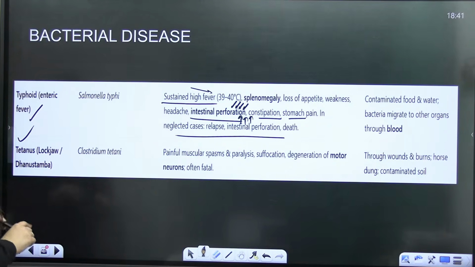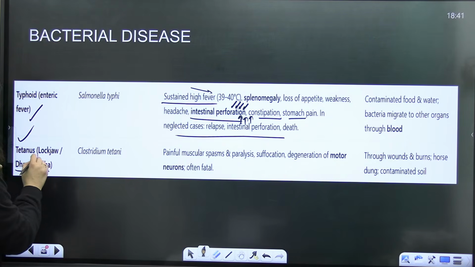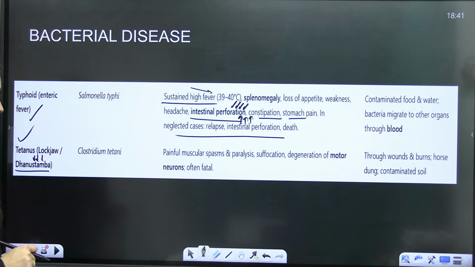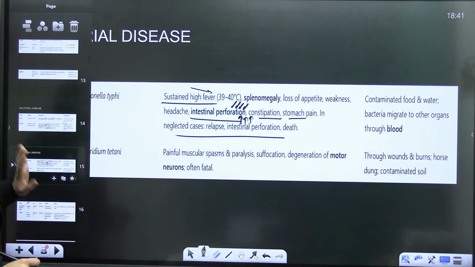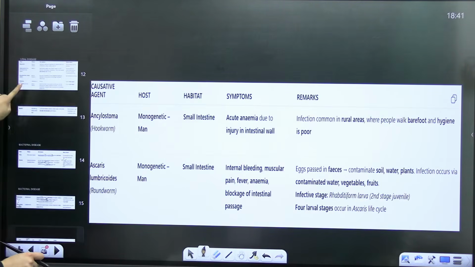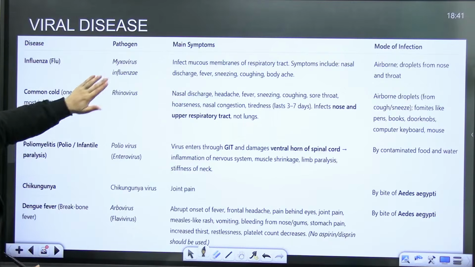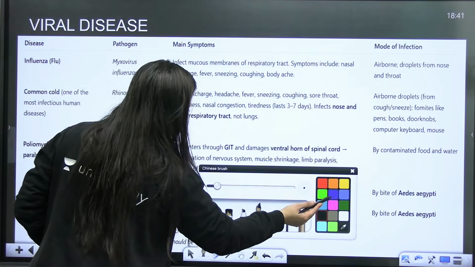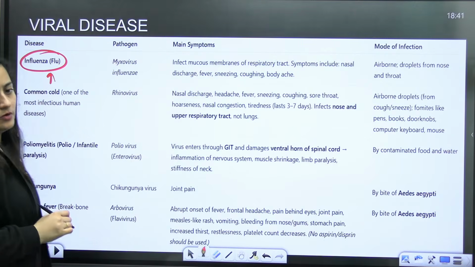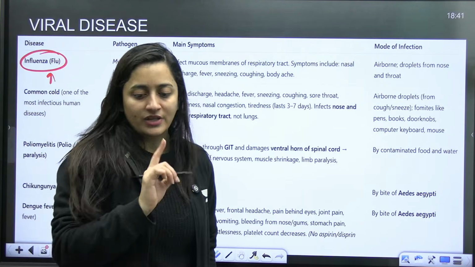So tetanus, lockjaw, also known as Dhanushstambha. Clostridium tetani. Here I already told you that there will be muscular spasm. Motor neurons can also get degenerated. Okay, so now come to the viral diseases, students. Viral diseases will include, number one, influenza, the flu that we talk about, right?